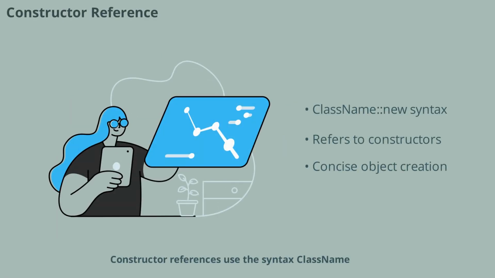Constructor references use the syntax ClassName::new, and allow you to refer to a class constructor. This is particularly useful when creating objects in stream operations or when working with factories. Constructor references make your code more concise and expressive, which is a quality interviewers look for in candidates.